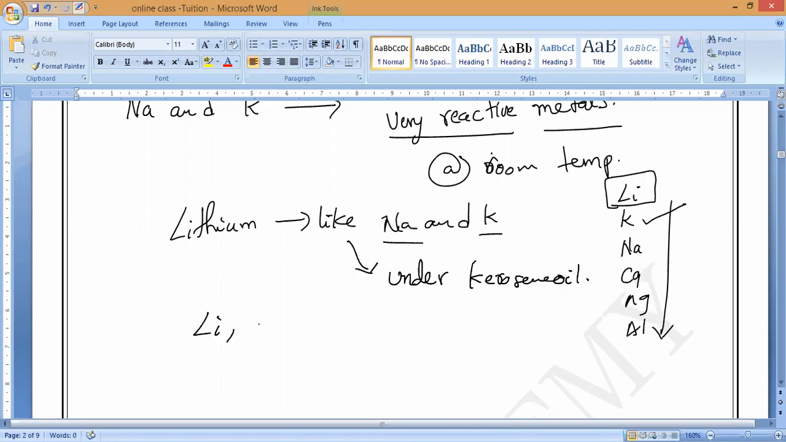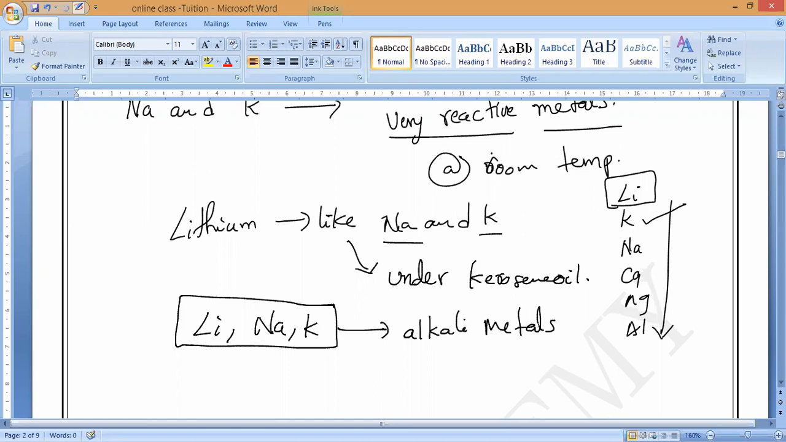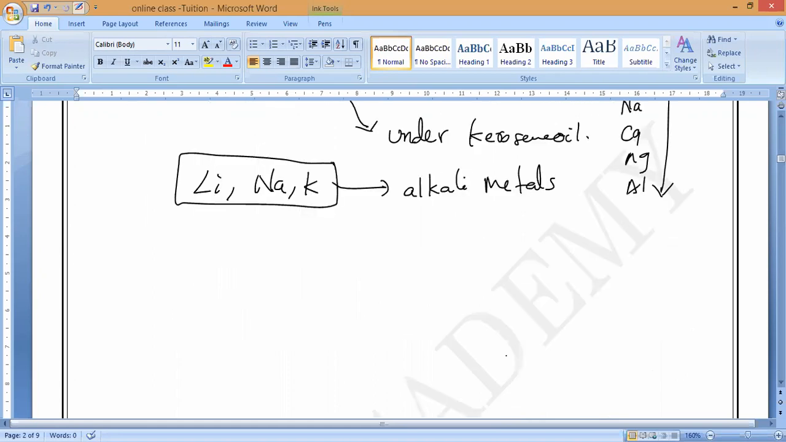So lithium, sodium and potassium, these three are called alkali metals. What should we call them? Alkali metals. They belong to the first group in the periodic table, which we will study in the 5th chapter. Remember that lithium, sodium, potassium are called alkali metals because they belong to the first group of metals.